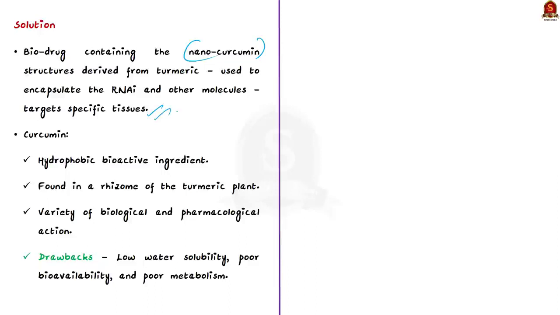So what is this curcumin? Curcumin is a hydrophobic bioactive ingredient. It is found in the rhizome of the turmeric plant.